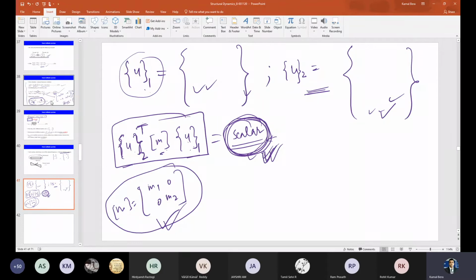If you multiply U2 transpose M U1, that thing is happening. So please do the calculations. It will take time. In the meantime, if you have any doubt so far about the 2 degrees of freedom system we discussed, you can ask me.